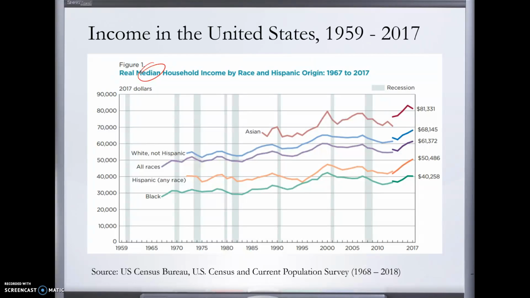But for the end of 2017, median household income in the United States, this is the purple line here, was $61,372. And then you can see there are significant differences by race. Black Americans have the lowest median household income at just over $40,000. Hispanic Americans are at $50,486. White Americans just over $68,000, and Asian Americans at around $81,000 of median household income.